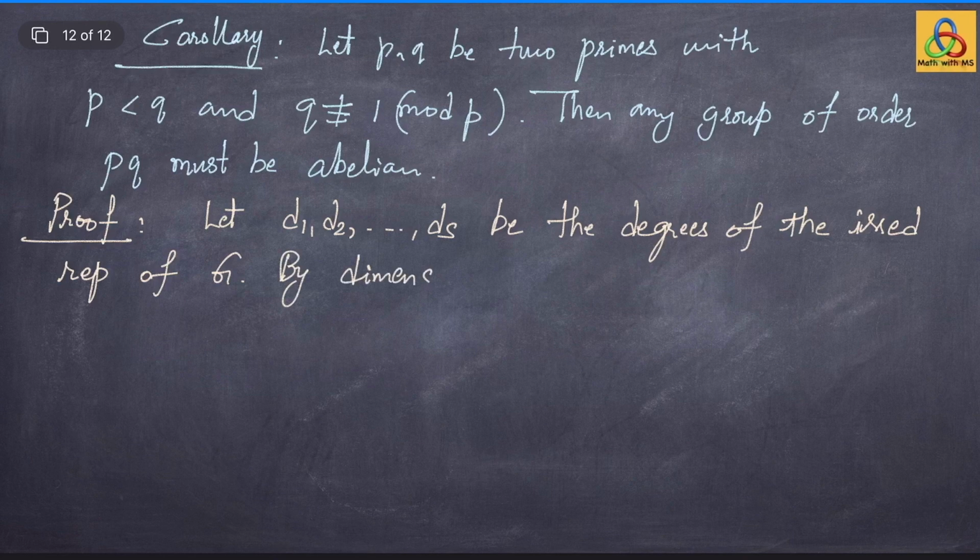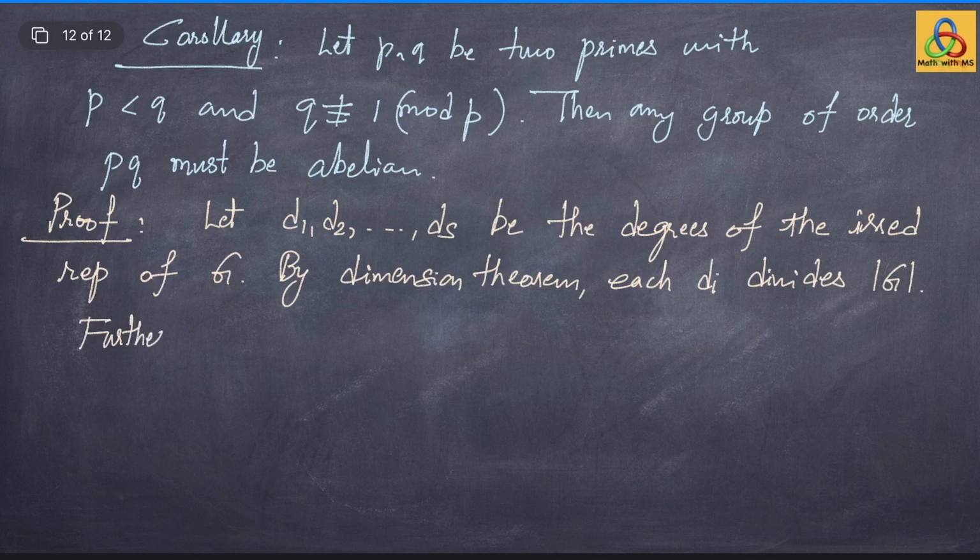Then by the dimension theorem again, each of these di divide the order of the group G, which is PQ. Further, we know that the order of the group G, which is PQ, is the same as d1 square plus d2 square plus so on plus ds square.